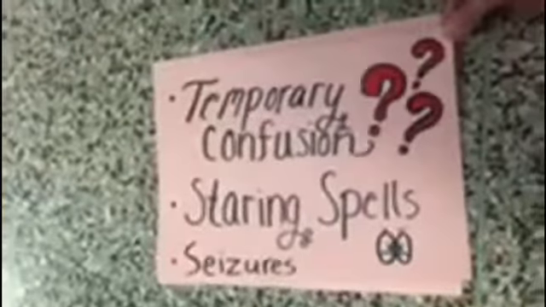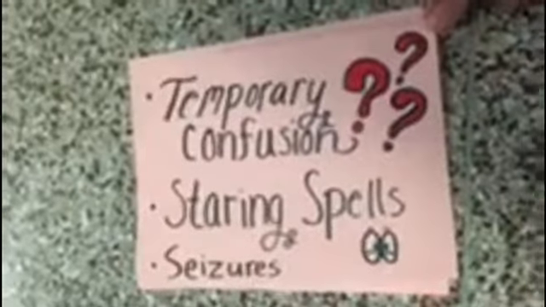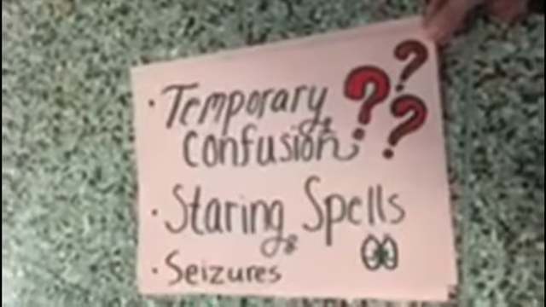Symptoms of epilepsy. The symptoms of epilepsy are staring spells, temporary confusion, and seizures. Someone is said to have epilepsy if they have two or more seizures separated by at least 24 hours. A seizure is the disruption of electrical communication between neurons. Seizures are unpredictable, episodic, brief, and stereotypic.